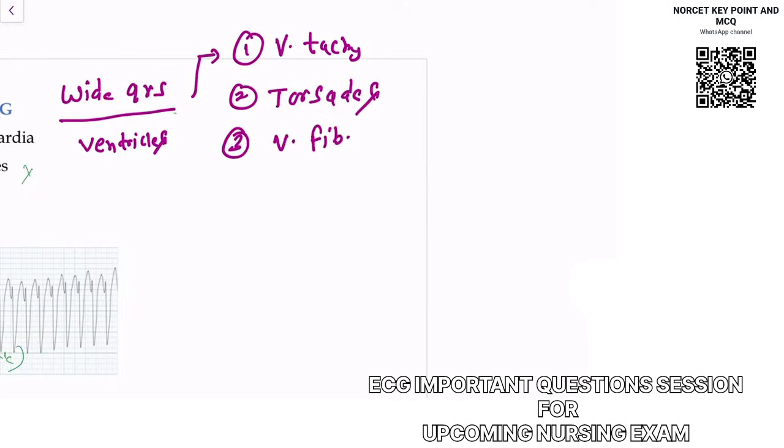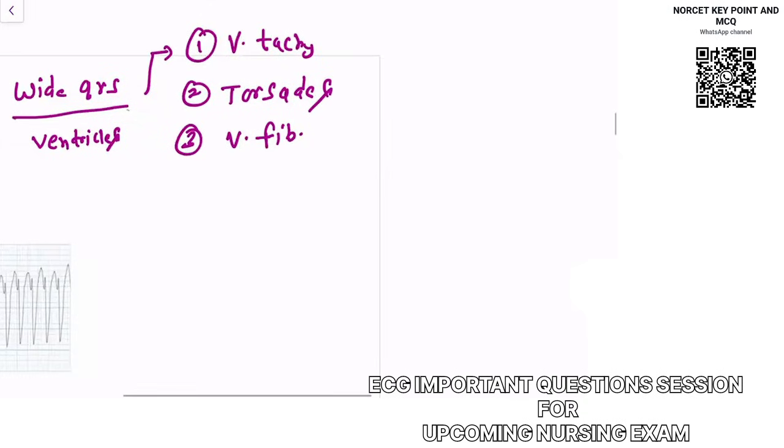Ventricular fibrillation means again you will see fibrillatory waves. In ventricular fibrillation, you will see this type of fibrillatory waves, and you will notice there will be unidentifiable QRS. Means you will not know where the QRS is. That I'll tell you later on. If I say in torsades, you will see more than 3 types of QRS, like in MAT you will see more than 3 types of P waves.